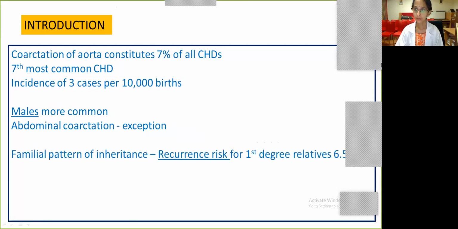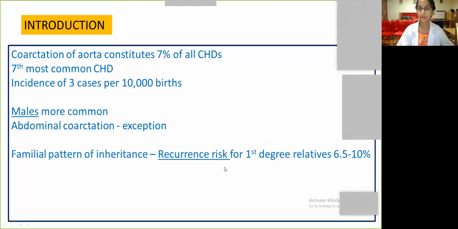The recurrence risk, as much as coarctation is concerned, is a shade higher than other congenital heart diseases. This goes along with the recurrence pattern of the left heart lesions. So for coarctation, the recurrence risk is 6.5 to 10%. 10% is almost twice the recurrence risk for a general congenital heart disease.